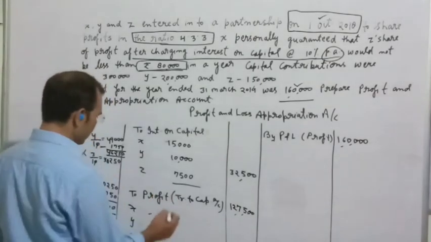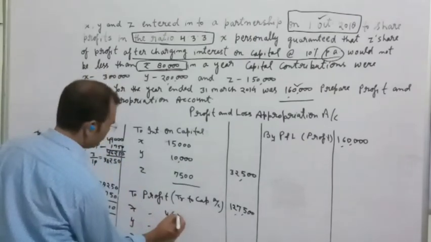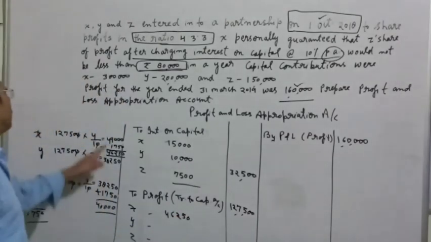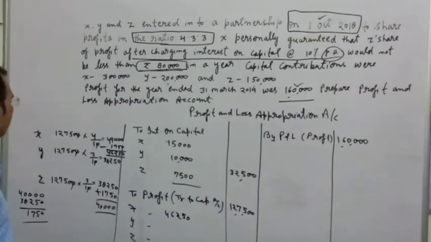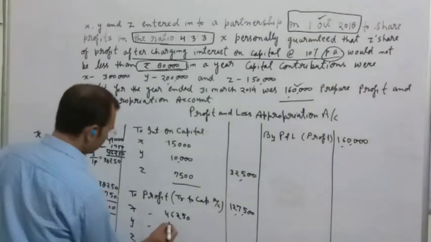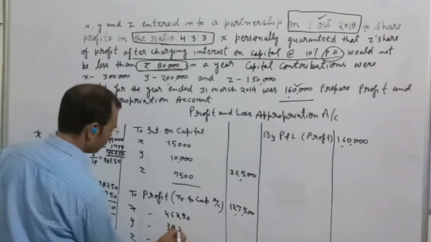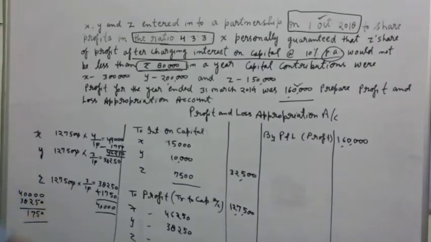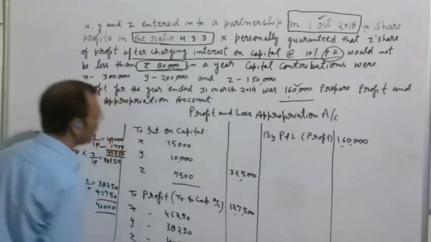So the profit of X will be considered here as 46,250 because 1,750 will be deducted from his share of profit, and Y's profit will be the same, 38,250, and Z will earn the profit of 40,000 as per the promise.